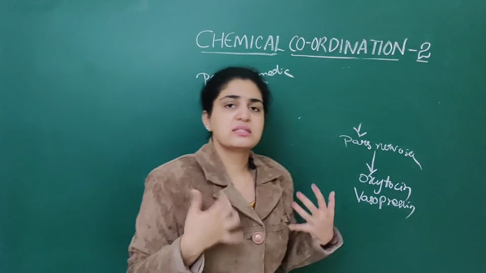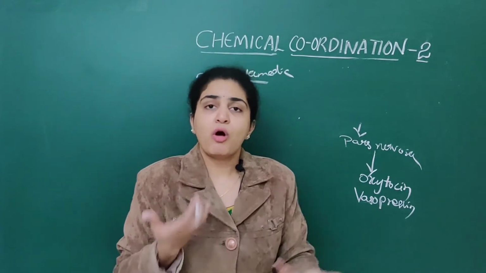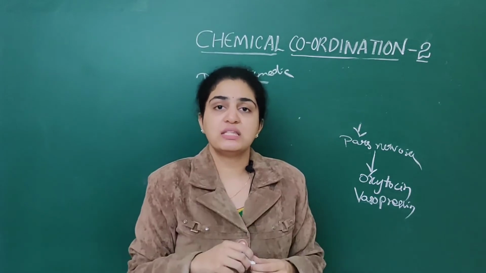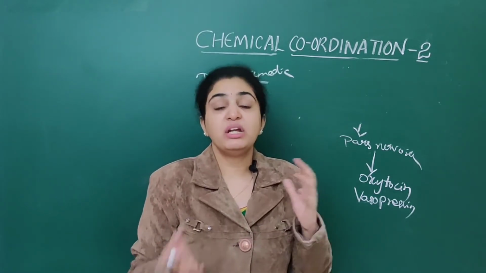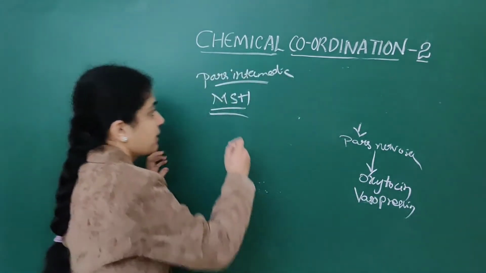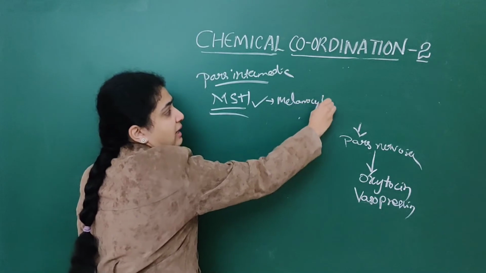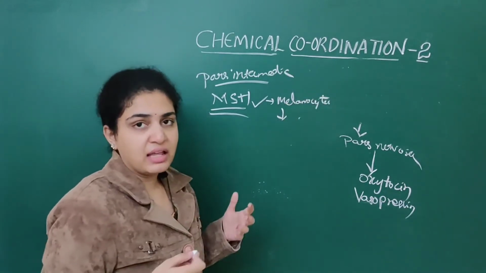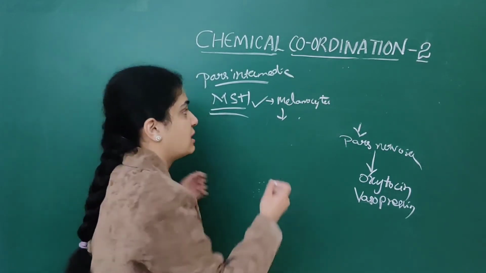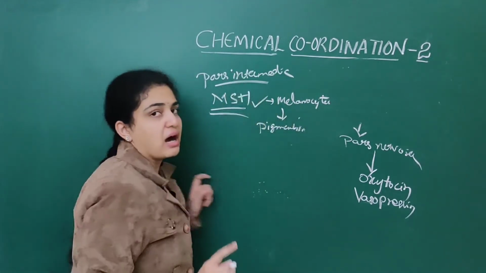By name only we can understand that melanocyte stimulating hormone helps in secretion of melanocytes. What do these melanocytes do? They play an important role in pigmentation of the skin, because it differentiates between dark skinned individuals as well as white skinned individuals. They help in secretion of melanocytes, and these melanocytes play a very important role in differentiation, that is pigmentation of the skin. So this is the only hormone from pars intermedia.